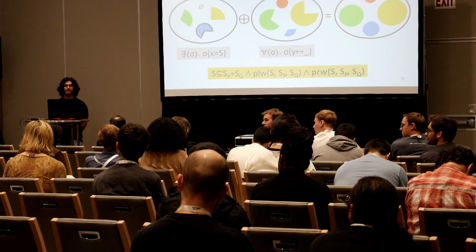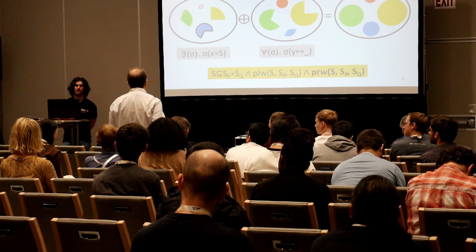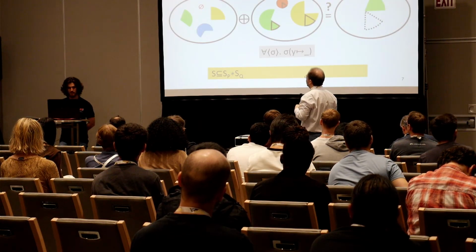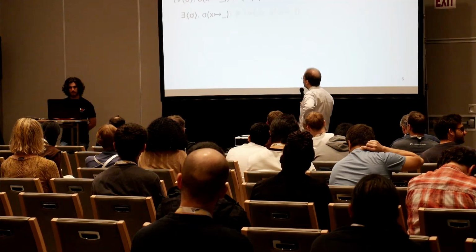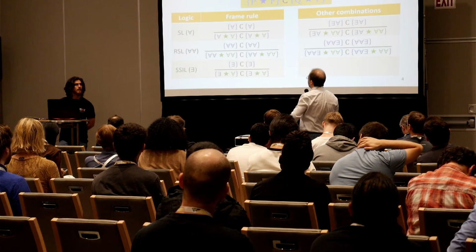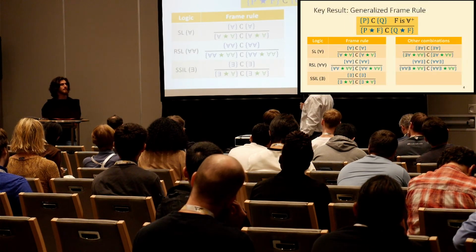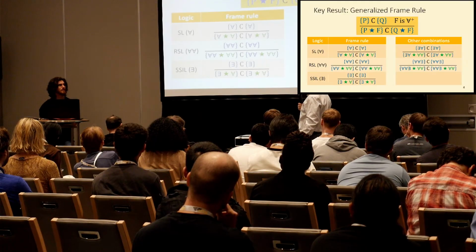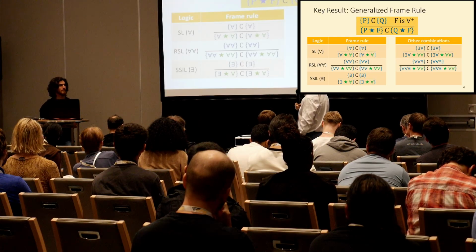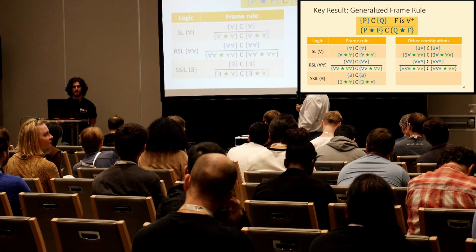I actually have a question about the frame rule for the incorrectness or the SSIL logics. Maybe I'm confused, but it seemed like when you're framing on a forall, the rule you end up with is not quite comparable to the standard rule in those logics, because there you would have an exist that spans over the entire pre or the entire post. Am I getting that right?